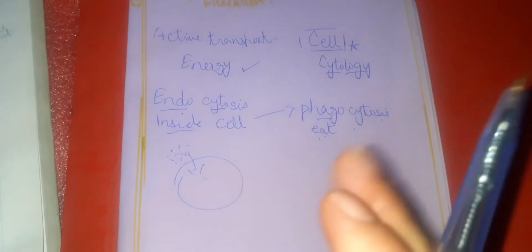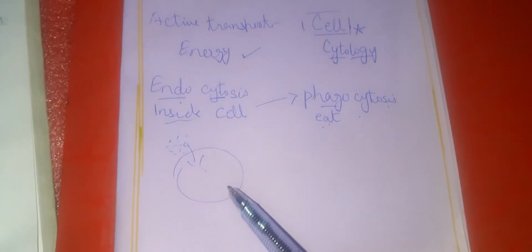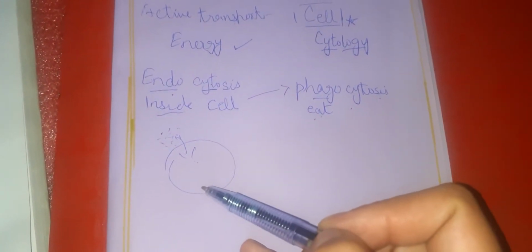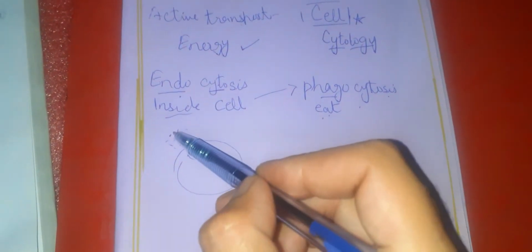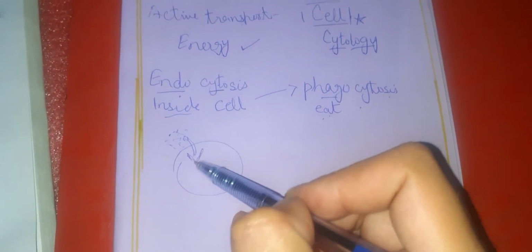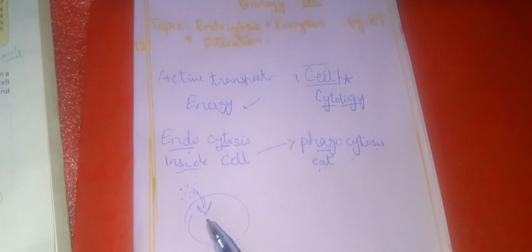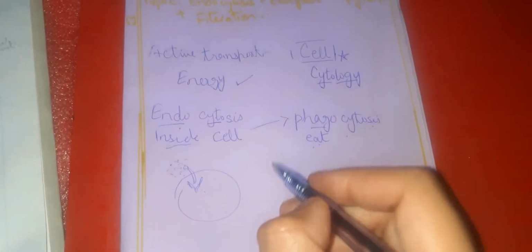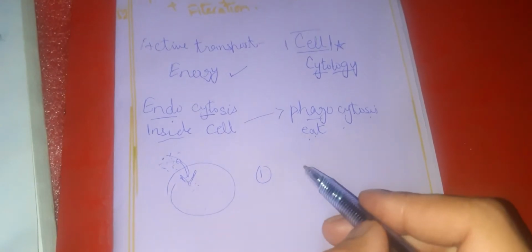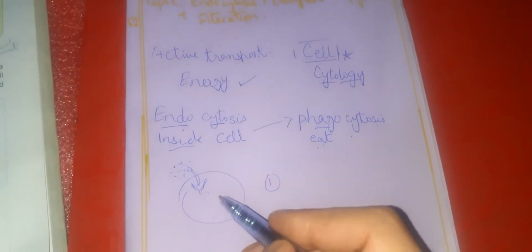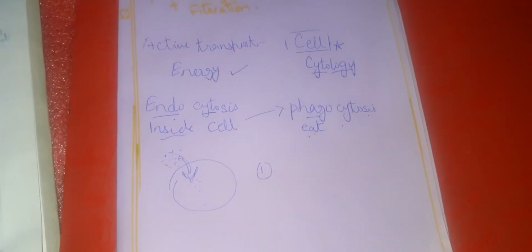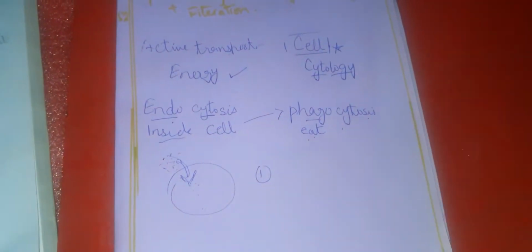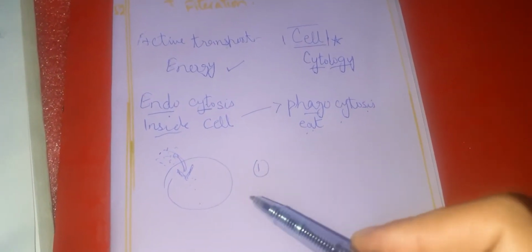What actually happens is that the cell needs nutrition. From where does this nutrition come? Obviously from the external environment, right? So whenever the cell feels hungry or needs some molecules inside it, what happens? Your step number 1 for the cell is, suppose this is your cell, it is hungry now, it wants to get some food, right? What is food? Solid particles. So what will the cell do?